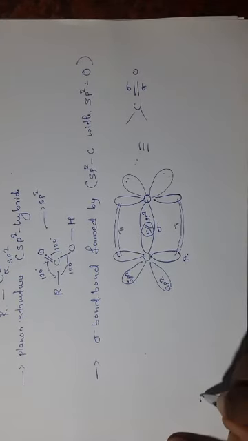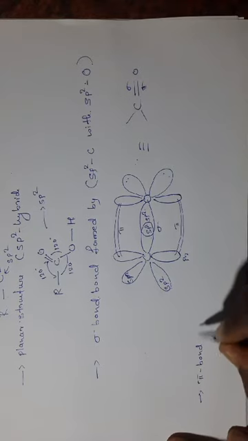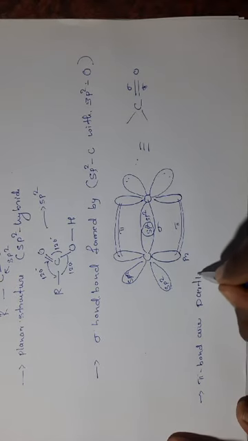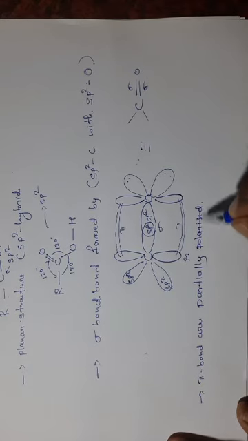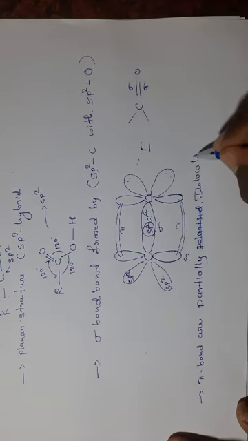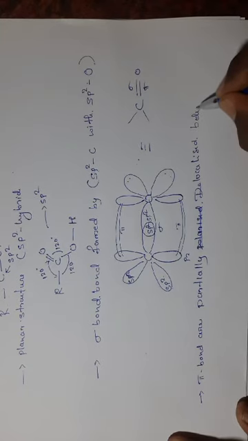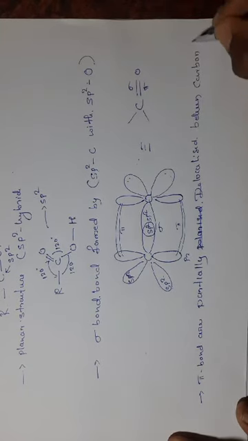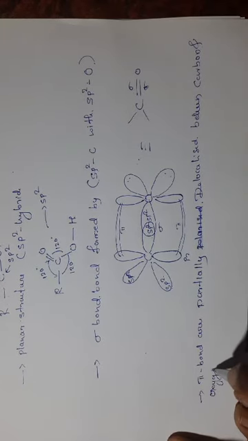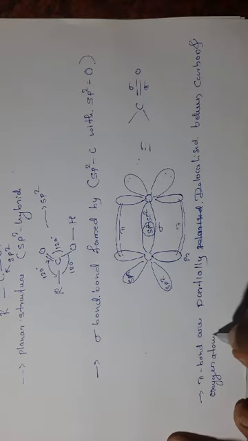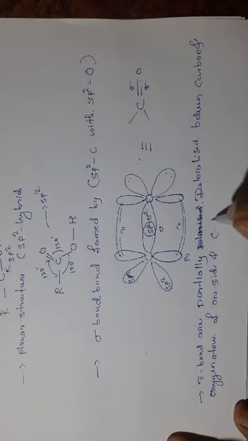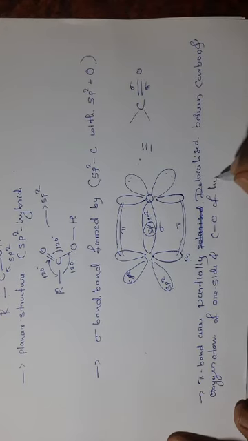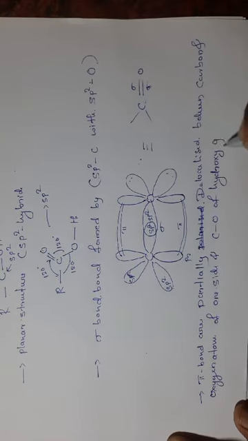These pi bonds are partially polarized, or delocalized, between the carbon and oxygen atom on one side and the CO of the hydroxyl group on the other side.